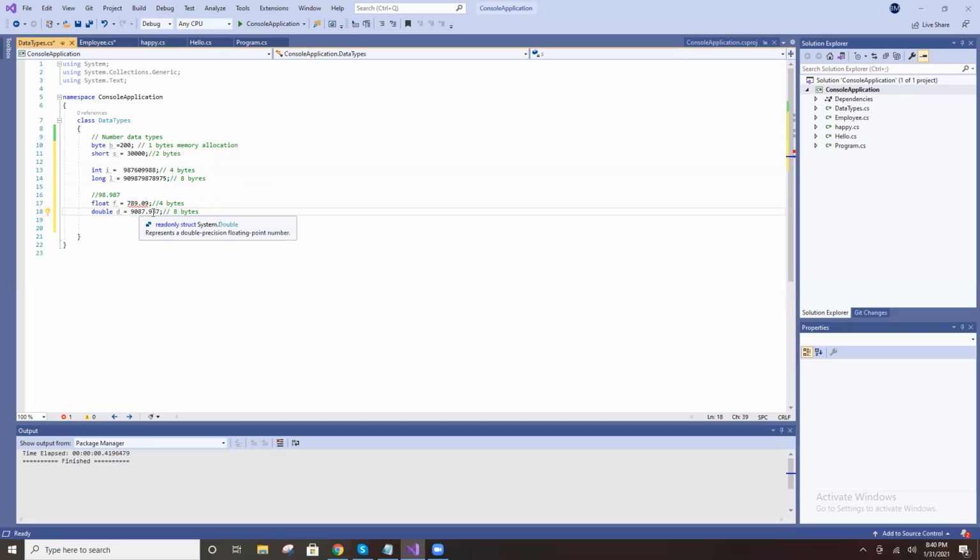But for a decimal, the default value is double. You declare it as a double, no issue. But if you declare it as a float, you get an error message. So I put F. Then this is not a double, this is a float. F means float. By default the compiler assumes this is a double. So put F to consider it a float.